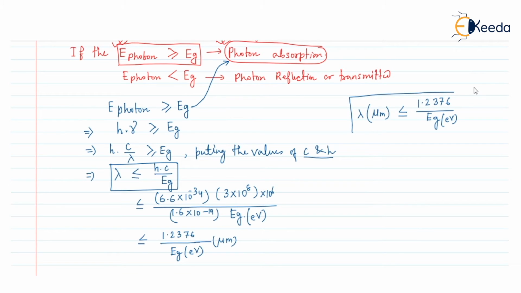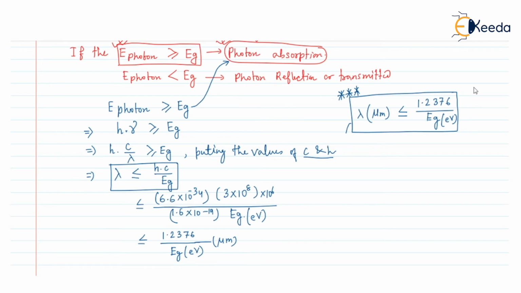This is an important equation by which we can find which wavelength of light will be absorbed by the semiconductor, and it is very important with respect to GATE numericals.